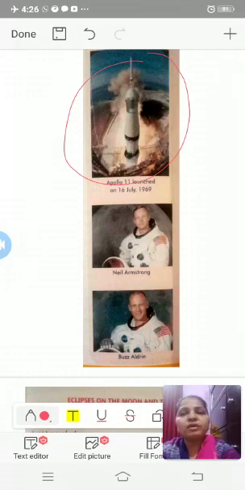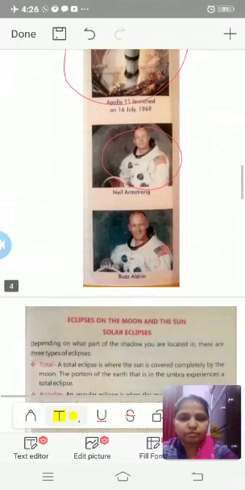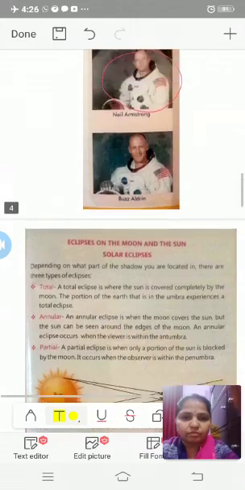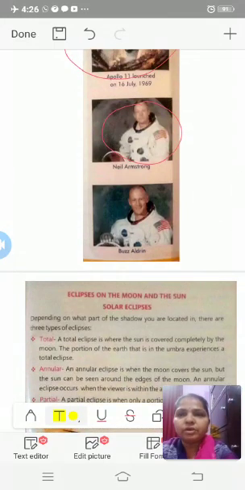On board were Neil Armstrong, the commander of the mission, Michael Collins, the command module pilot, and Edwin Buzz Aldrin, lunar module pilot.